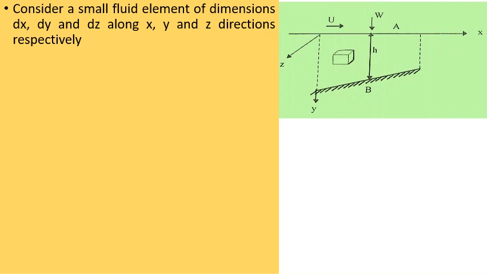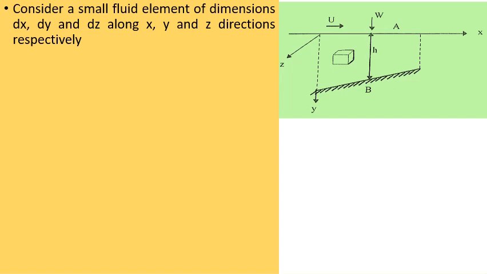Let us consider the figure shown, in which there are two surfaces. One of the surfaces, that is the bottom surface, is stationary, which is nothing but the bearing surface, and the top surface is nothing but the journal surface.